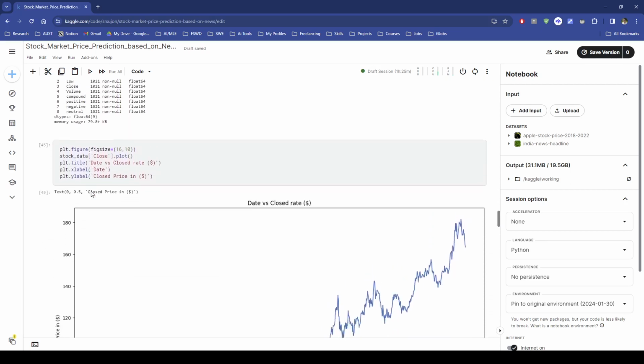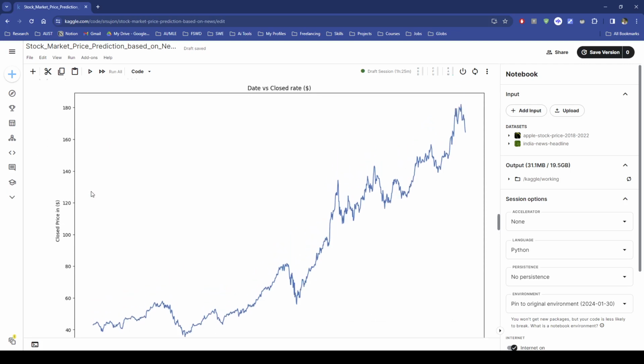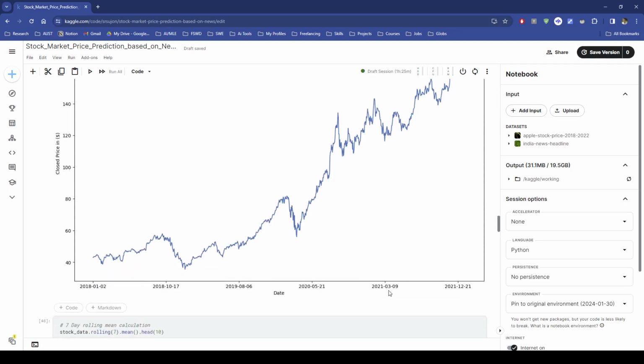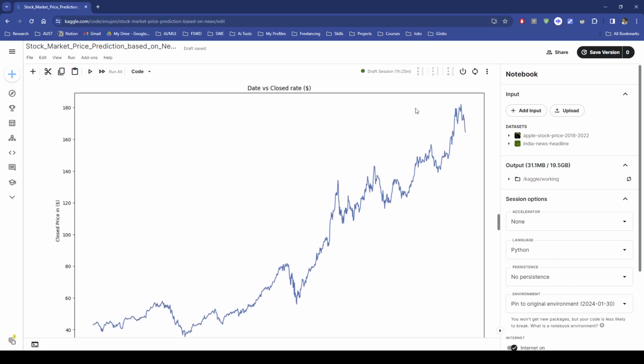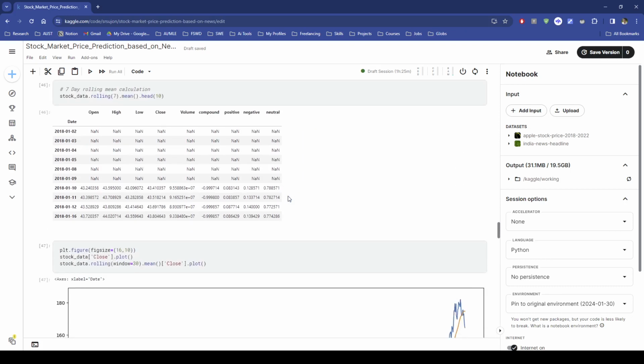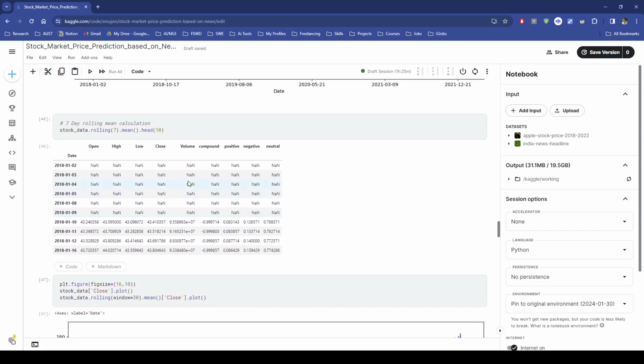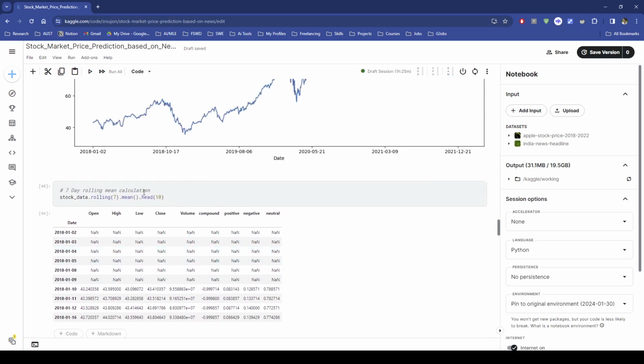This is the figure of our close price according to dates from 2018 to 21st December of 2021. It's an upward curve. Now I have implemented the rolling function to calculate the mean for 7 days.